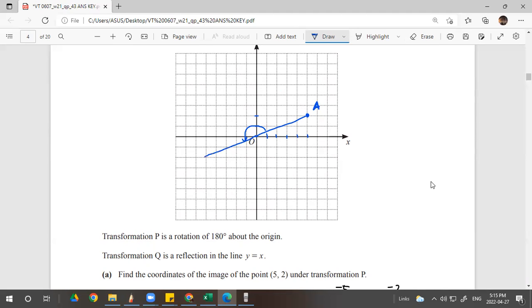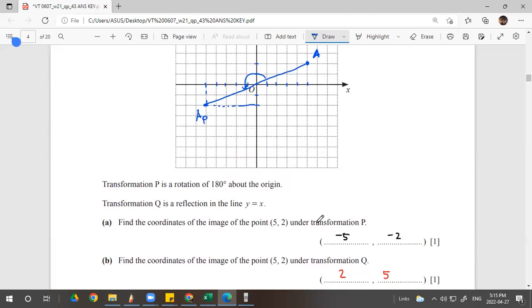So make it as neat as possible. There you go. This is the image of A under transformation P. So the coordinate is very simple: -5, comma, -2. That's it. Done. Okay. -5, comma, -2. Right? A under transformation P.